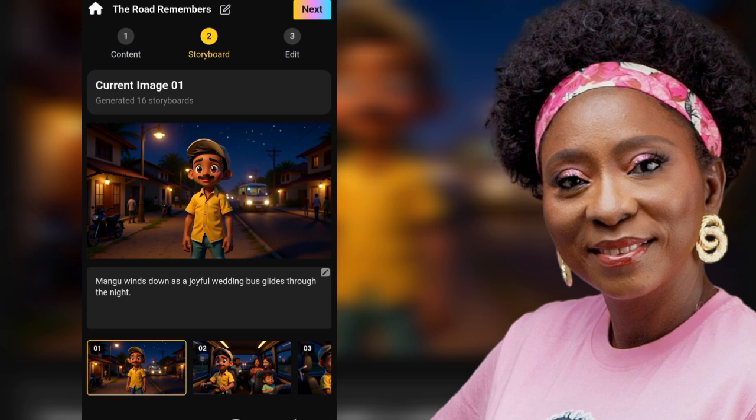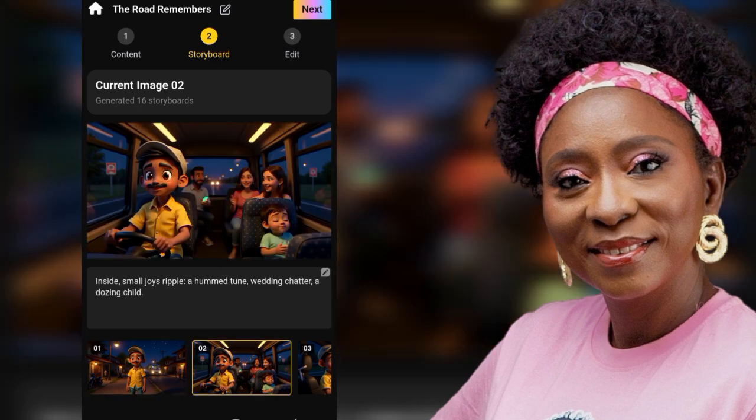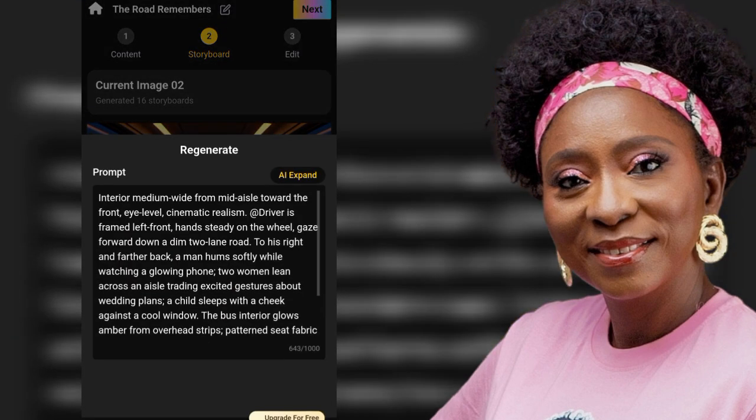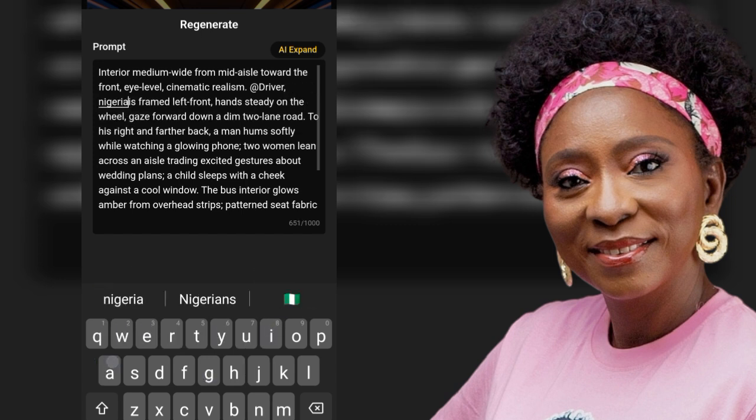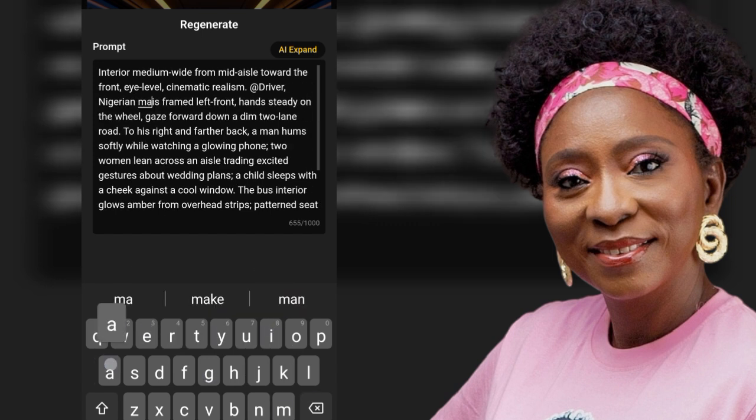Now to fix this up, let me show you one. For instance, this one, you can click on regenerate, and then you look through the prompt and just infuse Nigeria, Nigeria, Nigeria. So for instance, it says interior medium wide from, I'll just say toward the front, eye level, cinematic realism. Driver, I'll say Nigerian man, so that we can just make sure that that is captured. Nigerian man.